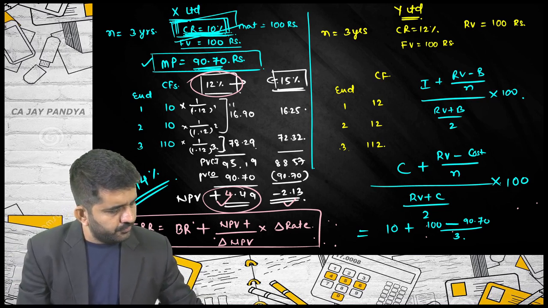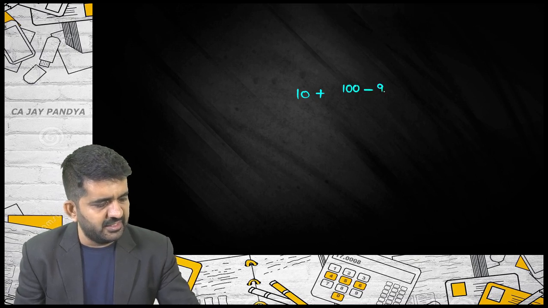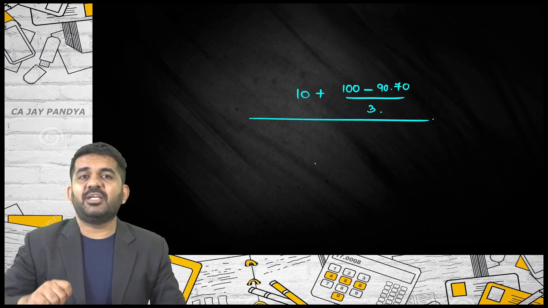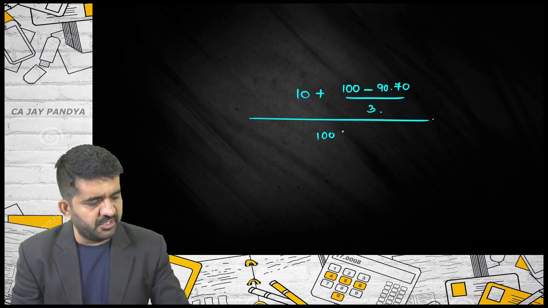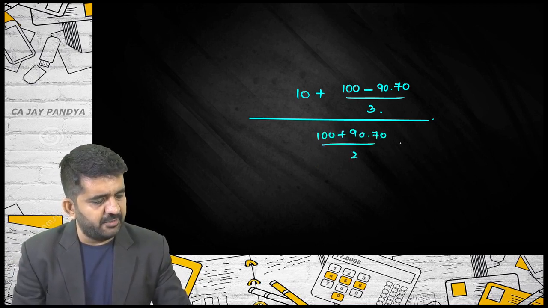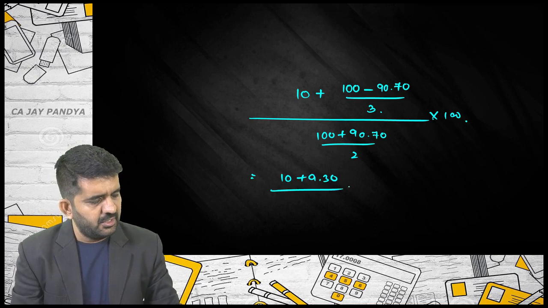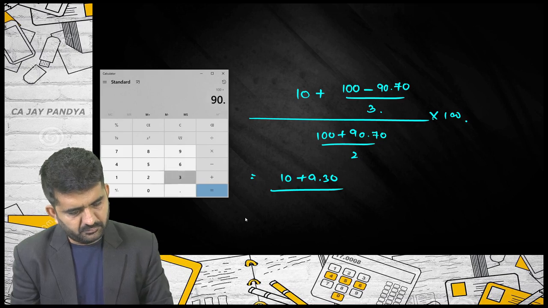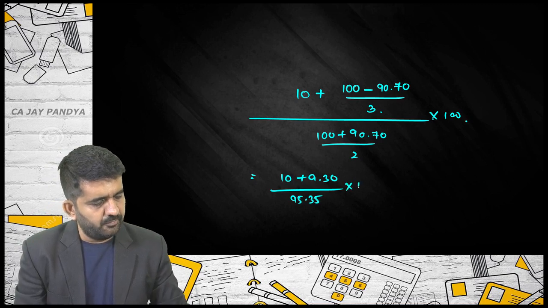And then I need to do. Let me take some more space. It is 10 plus 100 minus 90.70 divided by 3, upon, I am not taking base as 100, I am not taking base as 90.70, I am taking the average of the two. So it is 100 plus 90.70 divided by 2, multiplied by 100. So this will be 10 plus, this is 9.30 upon, this will be 95.35 multiplied by 100.